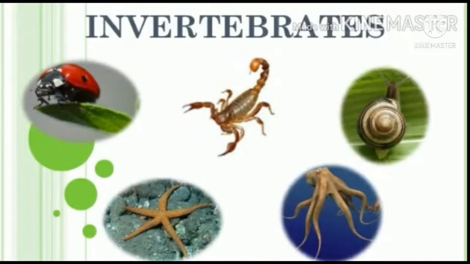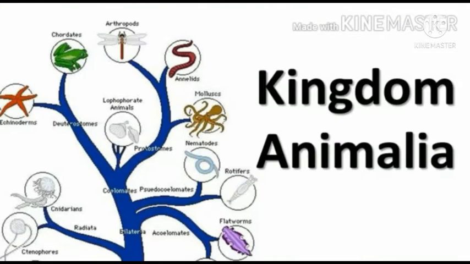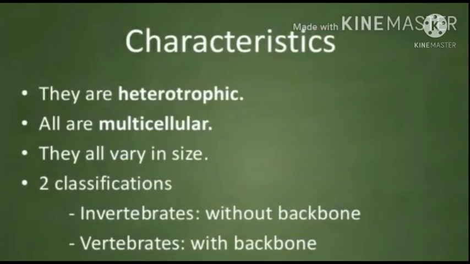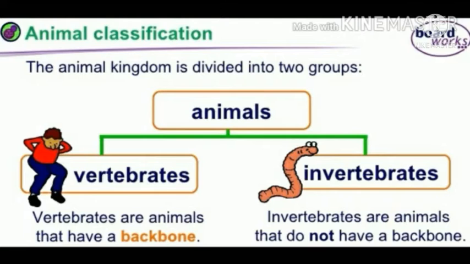Today's topic is classification of invertebrates for class 9. The last kingdom from the Whittaker classification is the kingdom Animalia, which includes multicellular, eukaryotic and heterotrophic organisms. Most animals show a high level of tissue differentiation. The animal kingdom is divided into two groups, vertebrates and invertebrates.